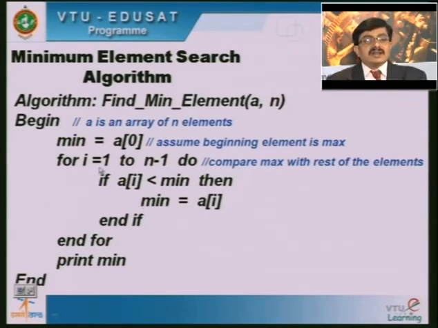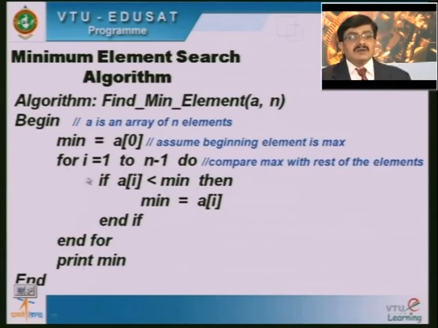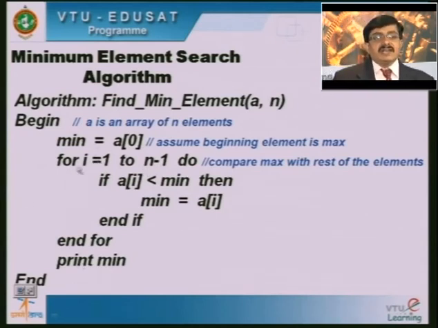Fine. So here, i equal to 1 means: is a of 1 less than the minimum element? We compare. If it is true, we change it, otherwise we go to the next iteration of the loop. The loop runs from 1 to n minus 1. Once I come out of the loop, min will hold the minimum element of the array, and that will be printed. This is the algorithm, or pseudo code, and now we are supposed to transform this pseudo code into programming statements as per the C language.